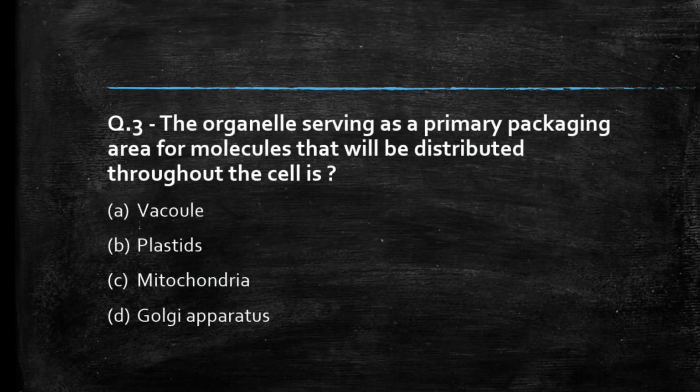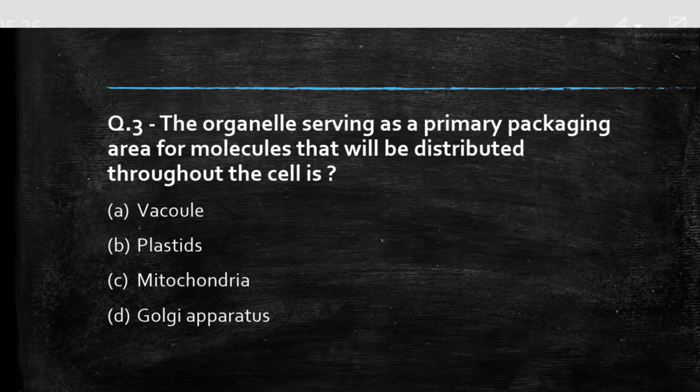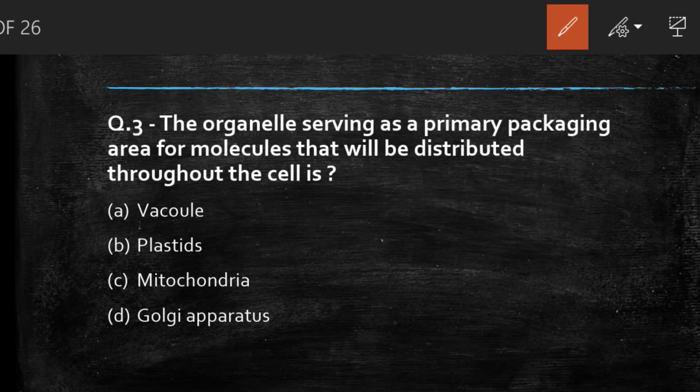Next question we have, the organelle serving as a primary packaging area for molecules that will be distributed throughout the cell is. Options are vacuoles, plastid, mitochondria, Golgi apparatus. Students, comment your answer. So the right answer to this question is option D, Golgi apparatus.